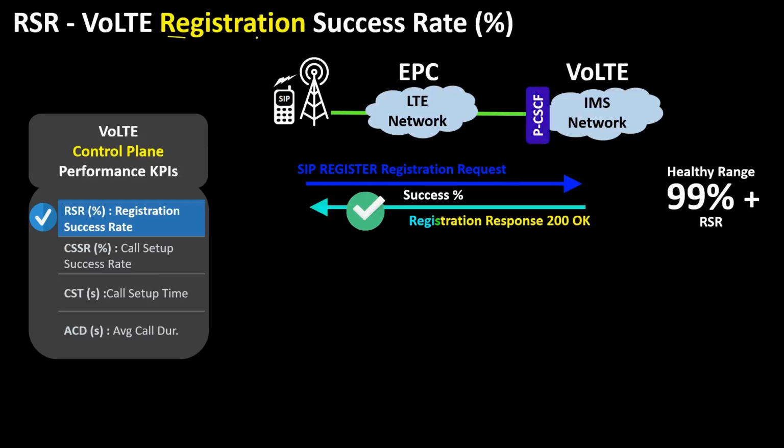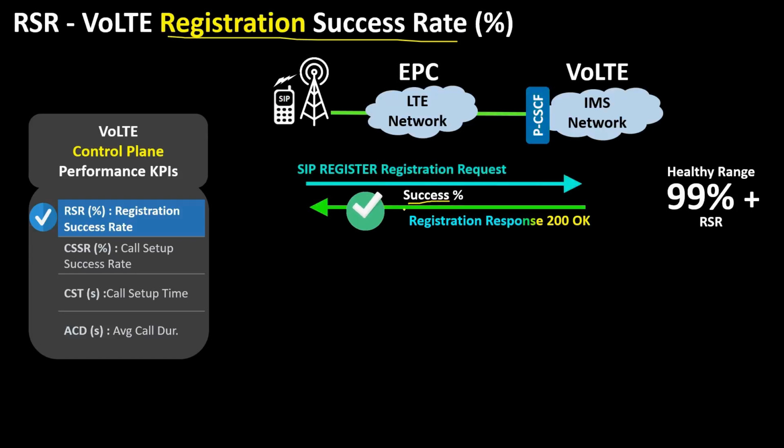RSR, registration success rate. This is a key KPI which is used to depict the probability of UE successfully registering to IMS network. If this KPI is degraded, customers will not be able to use VoLTE services due to failure in registration. RSR is calculated as a percentage of SIP registration request going to be successful.